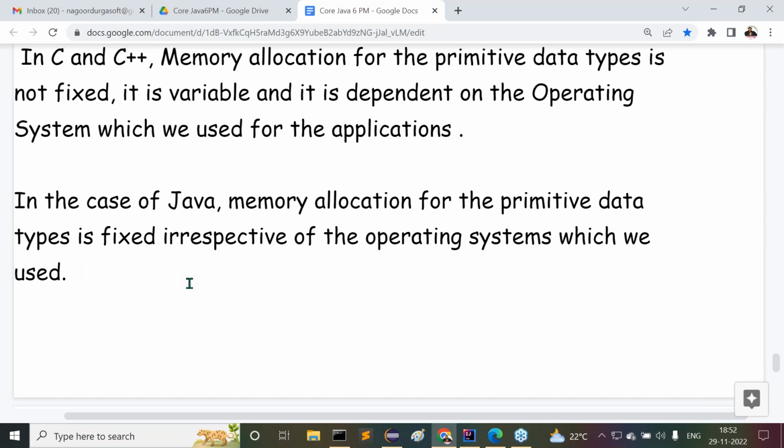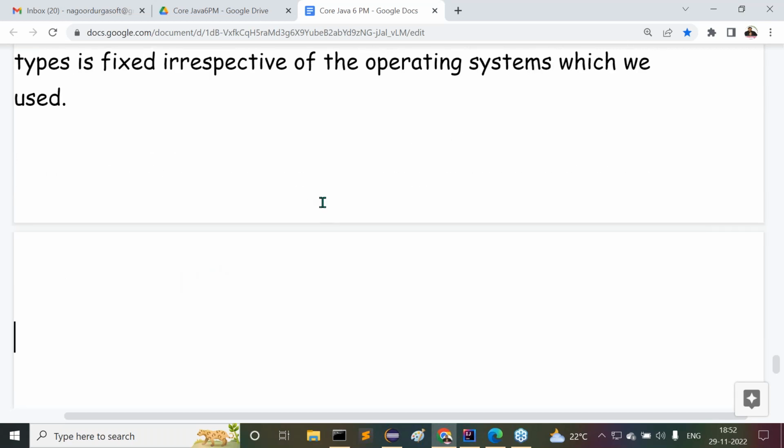But how is memory allocated for the primitive data in the case of Java? Now try to understand it clearly. For byte data type, how many bytes are available? For byte data type, it will be 1 byte of memory.